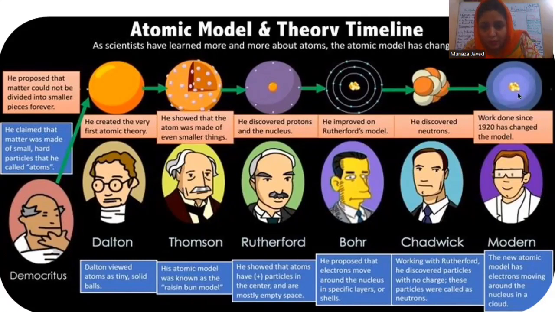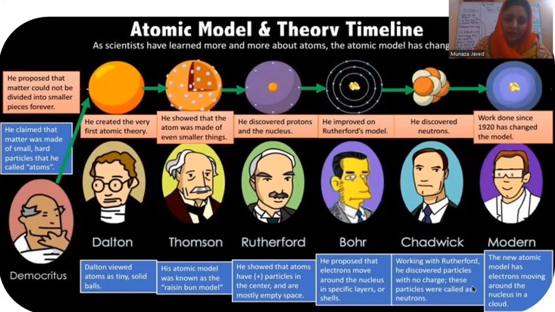Okay, but now we know after Erwin Schrödinger that electrons are covering the whole nucleus and making a cloud, that is called the electron cloud model. Okay, I want to tell you that in the nucleus there is another particle that is neutral, and that particle has equal mass like the proton. Proton is positively charged, na? And the neutron, that was discovered by Chadwick, is neutral. So he named it the neutral particle, neutron.